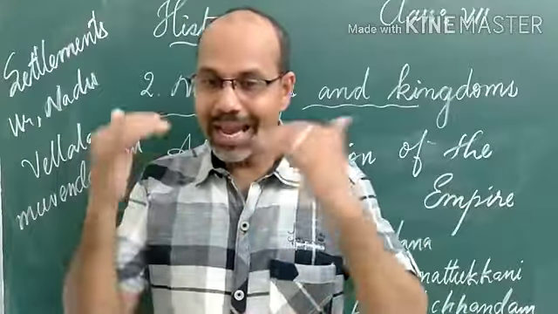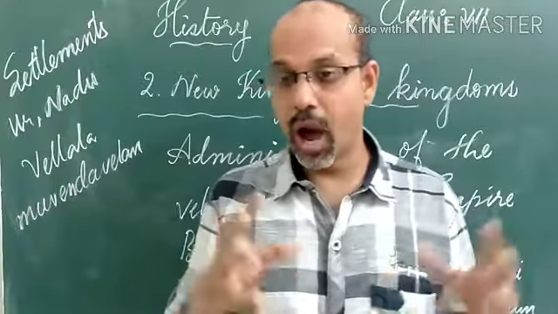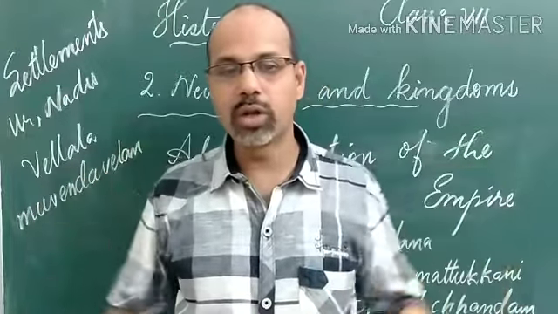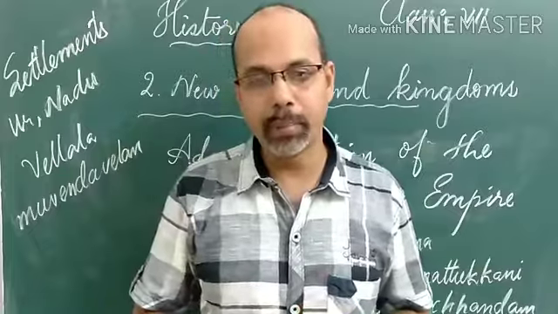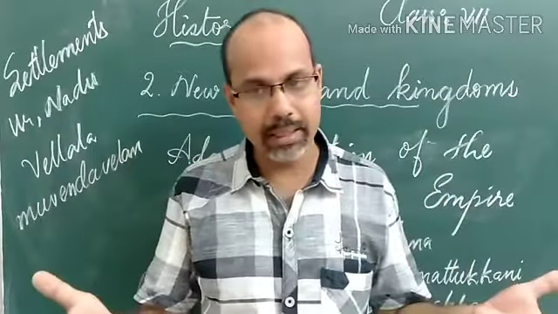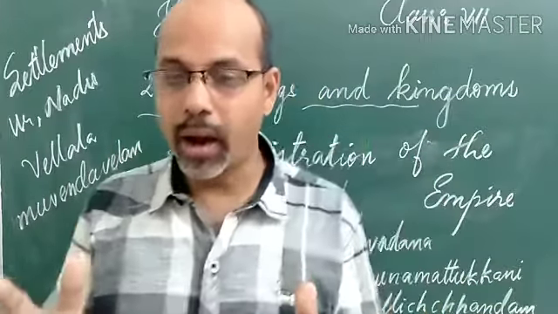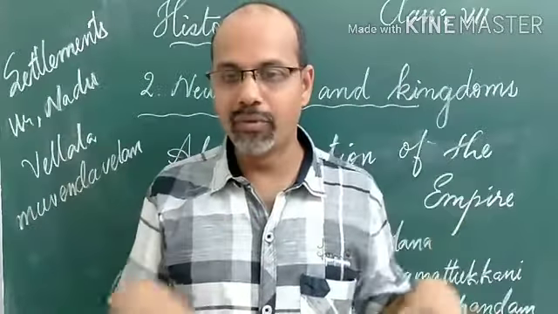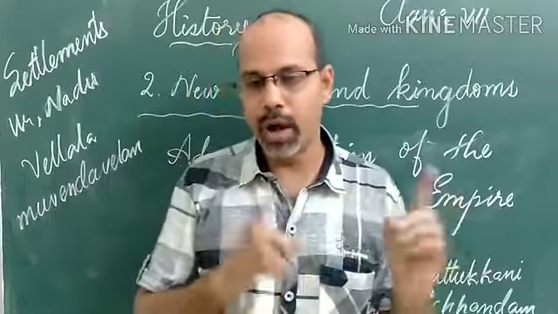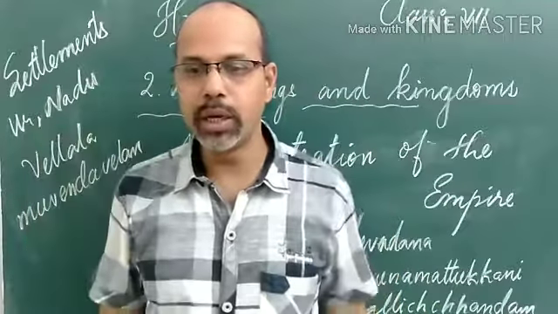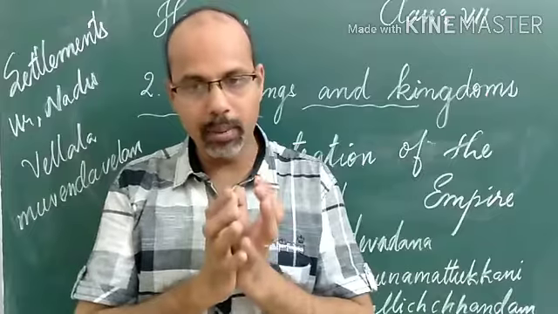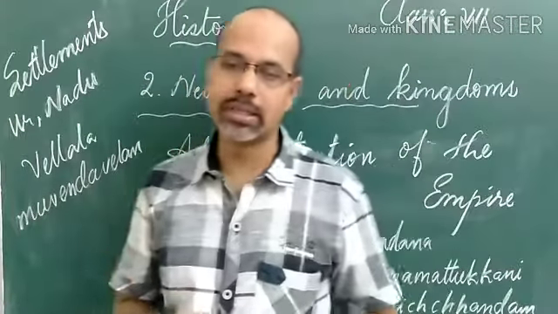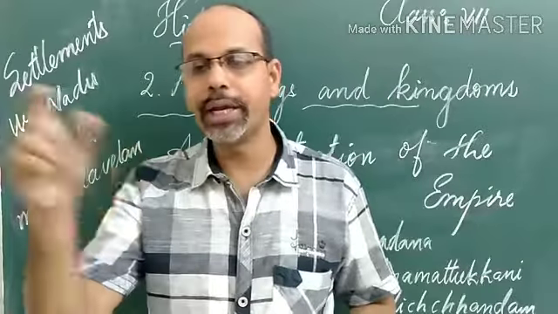The names of the eligible members are known, and we know how the elections were conducted and how these committees were given in charge to particular people. How were these people elected? The eligible persons' names were written on palm leaf tickets, and these tickets were put into an earthen pot, a clay pot. From that, a young boy was asked to take out the tickets one by one for each committee.